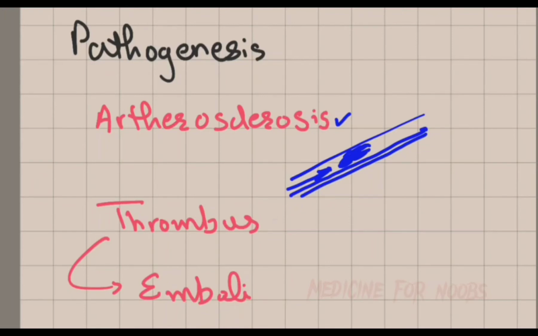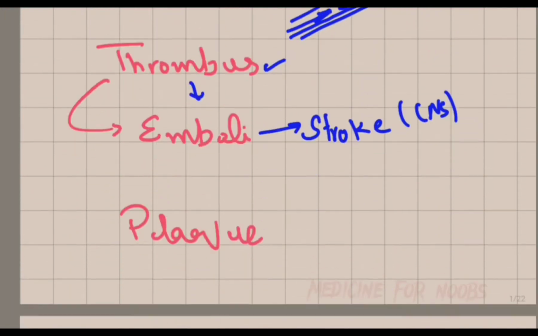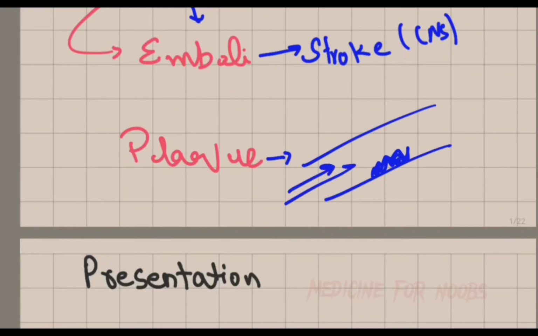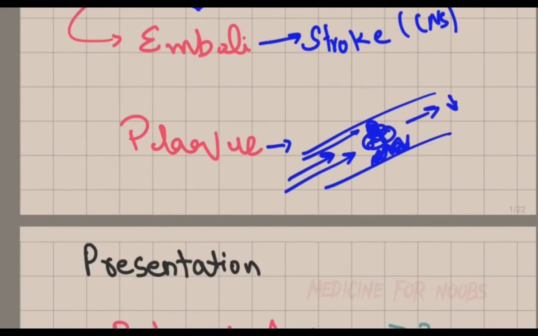Also, there can be the formation of the thrombus, or the thrombus can dislodge and become the emboli and can go to different places and cause stroke if it goes to the central nervous system. It can also cause hemorrhage. There can also be the formation of plaque over the thrombus, like this. Let's say that this is the thrombus, and there is a formation of plaque over it, which leads to the occlusion of the vessel. So there will be no blood flow or perfusion.